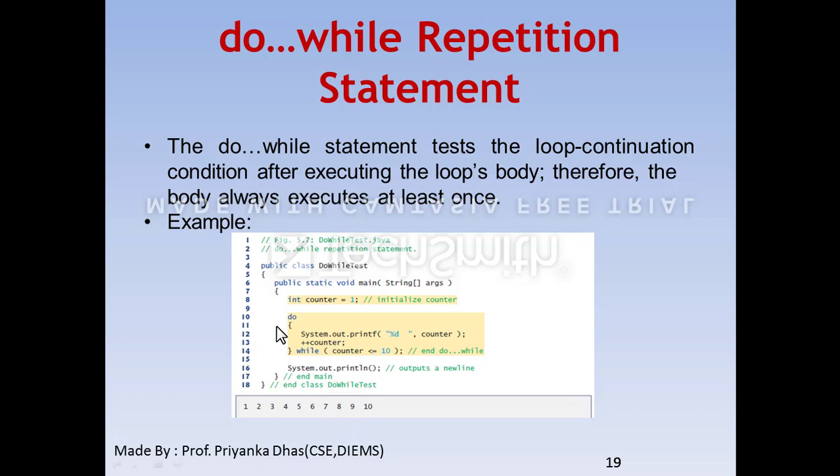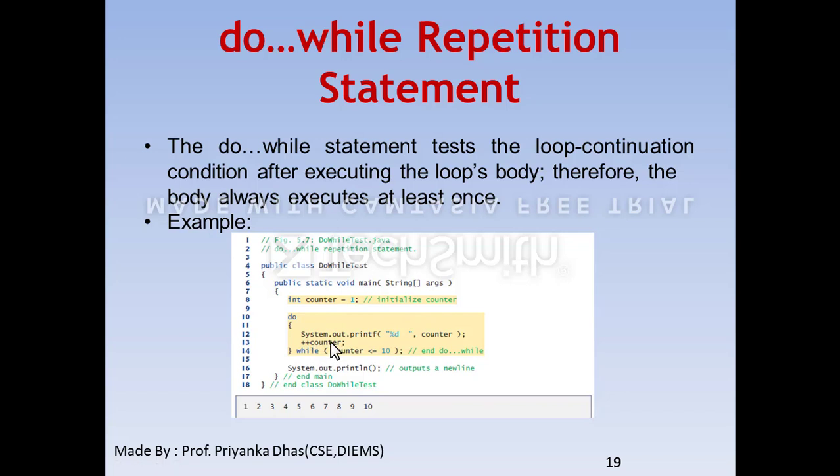So here I have given the example. The example is regarding printing 1 to 10 values. So you just focus on this one, do while. This way you can use whatever line of code you want to add. You will firstly initialize your counter variable. You are going to print that value. After that you are incrementing the counter.